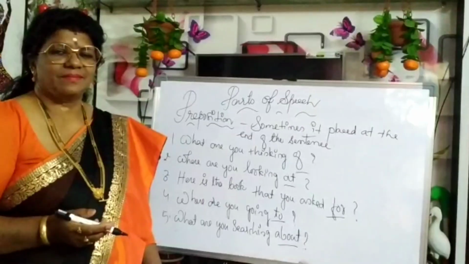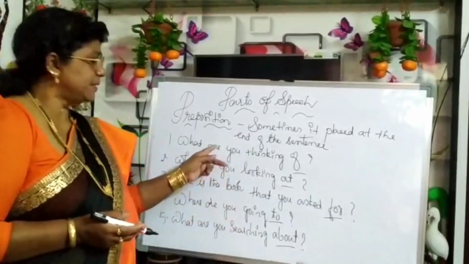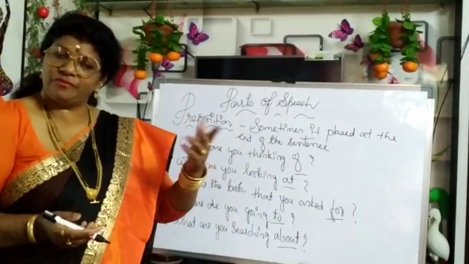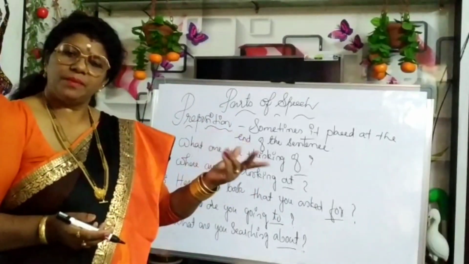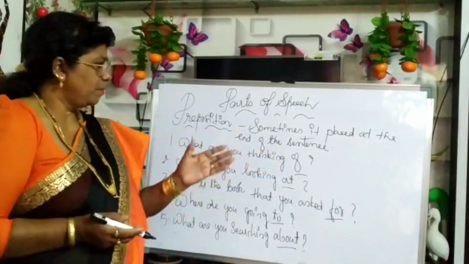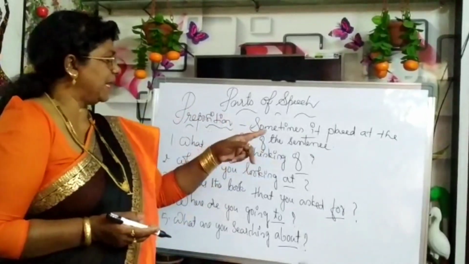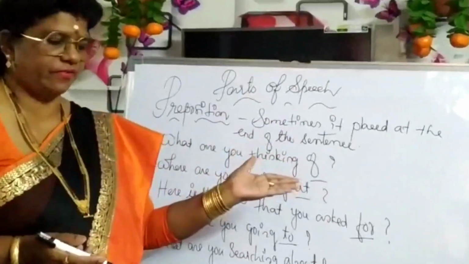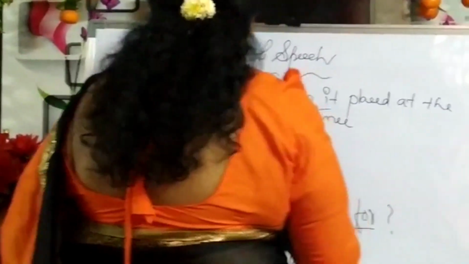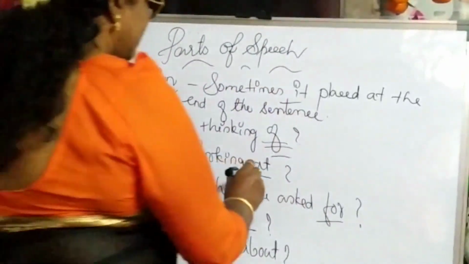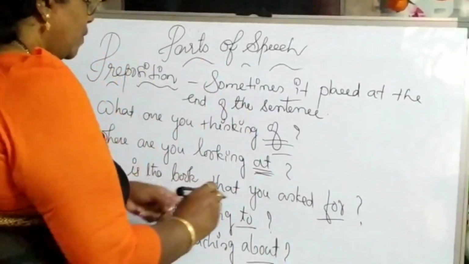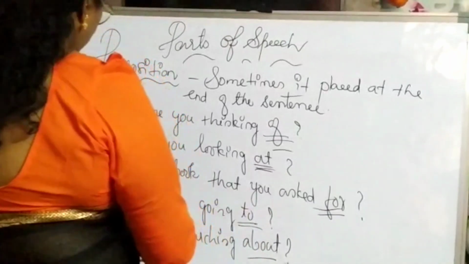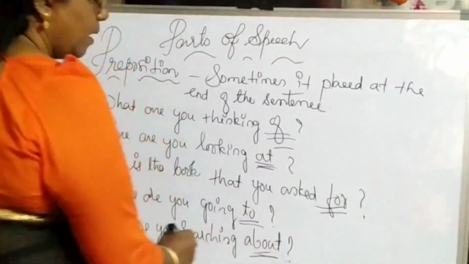Just before I told you, prepositions are placed before a noun or a pronoun to show the relation between two objects. But sometimes they are placed at the end of the sentence also. Example, what are you thinking of? Where are you looking at? Here is the book that you asked for. Where are you going to? What are you searching about?